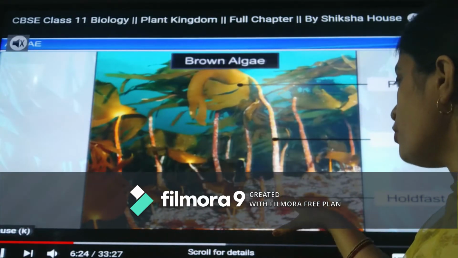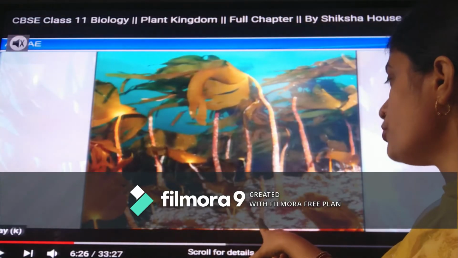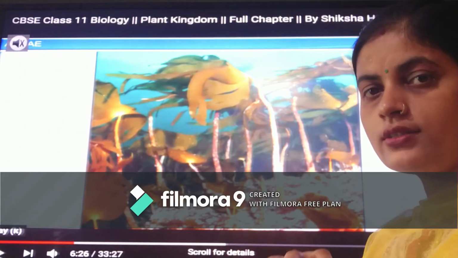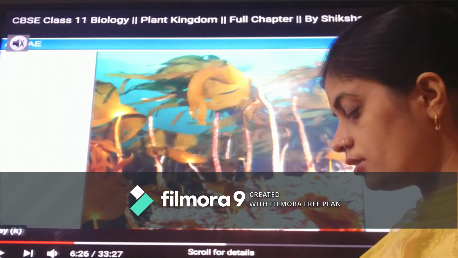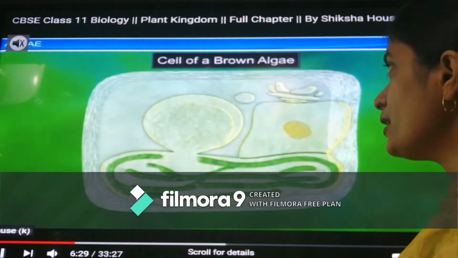The lower portion, from which it attaches itself to the substratum, is called the holdfast. The holdfast helps it to attach to the substratum. This is the basic division of the parts of the members of brown algae.